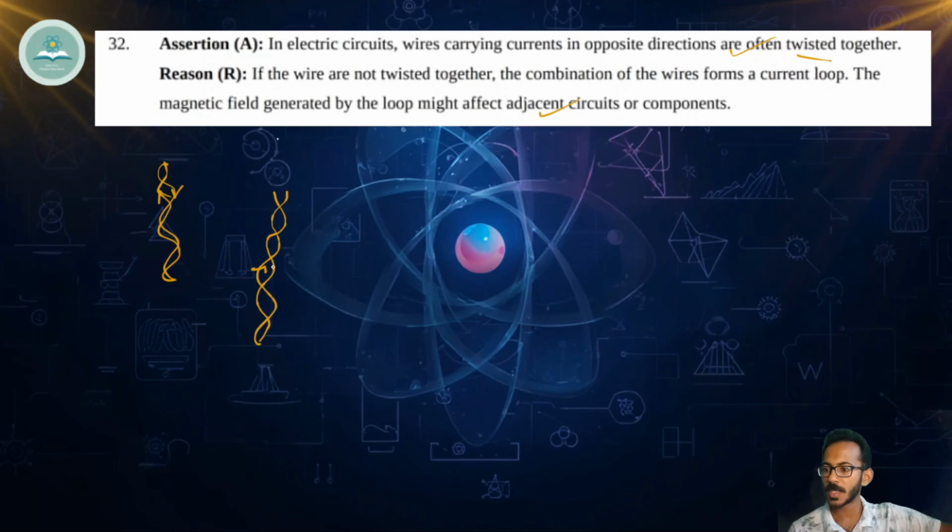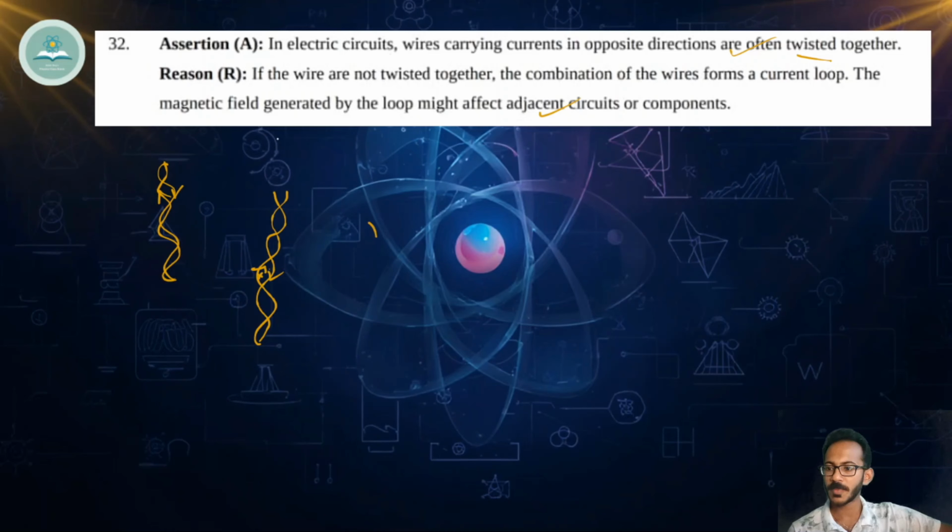One is carrying current in that direction, another one is carrying current in this direction. If you consider it like a straight current carrying conductor, then when it is going in that direction, inside this our magnetic field is going into the paper, into our screen. Now when we consider this one, it's coming out of the screen, so both will cancel each other.